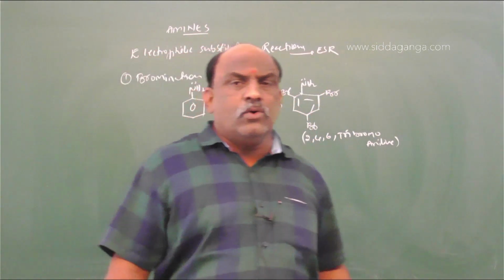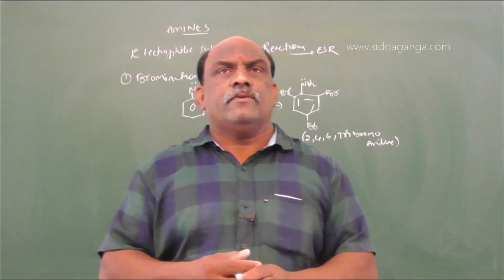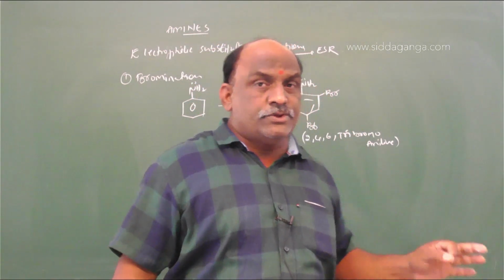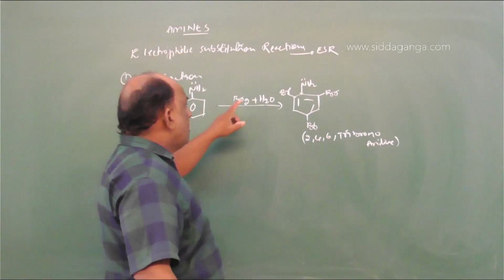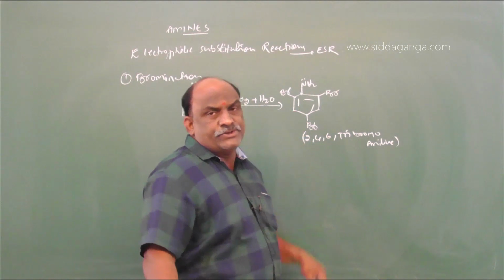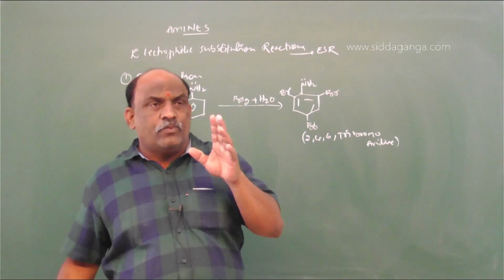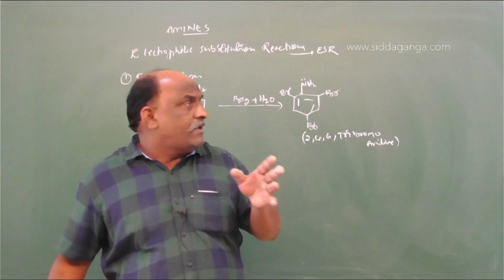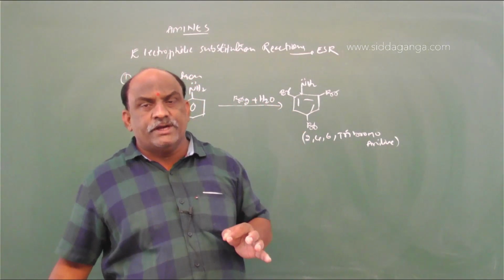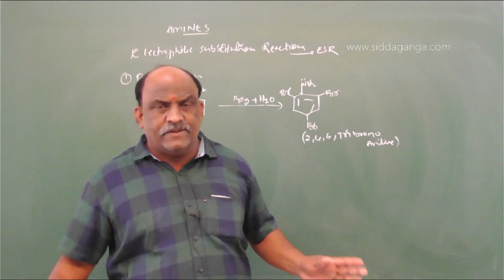Then how do we obtain monosubstituted bromine, meaning bromine present in either the ortho position or the para position? So how to prepare mono-substituted bromoanilines? That is very, very important.